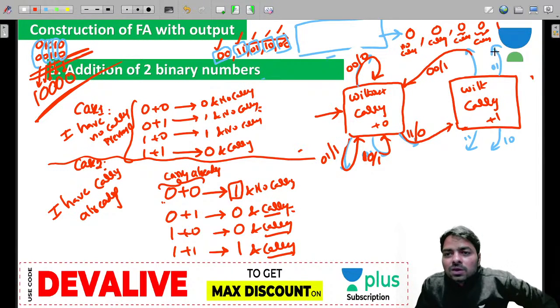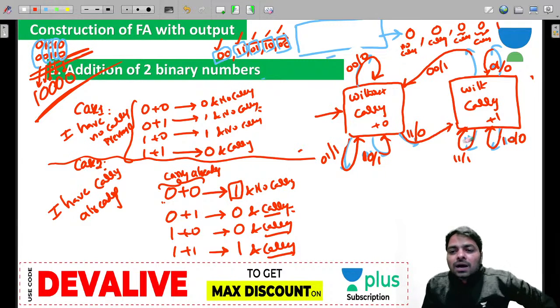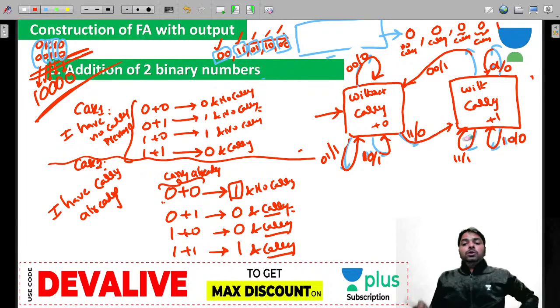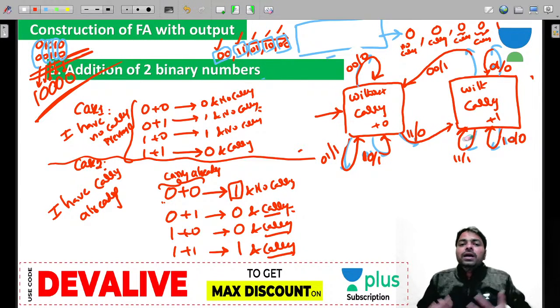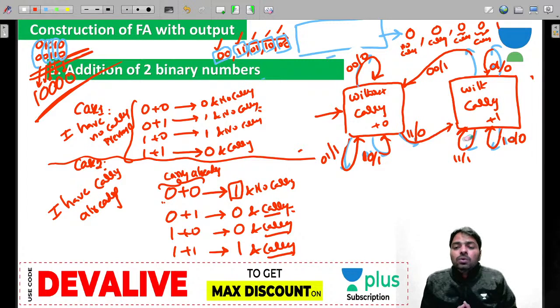And look at 01: the output is 0, 0, 1, guys. For 10, the output is 0, but carry is there because plus 1 automatically happens, and here 11 gives 1. So this is how you design a machine, guys. You need to remember that the state already has the carry, and that is extra. Who will do that? We are designing the machine. Once we design it, you can give any two binary numbers and it is going to work. But who will design? We are going to design by taking care of this logic. So this is the most important factor: how you design these machines is very, very important.